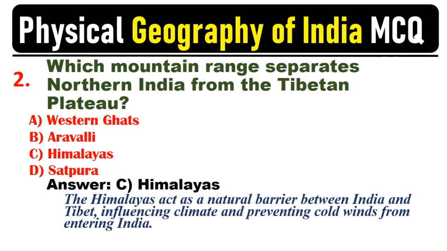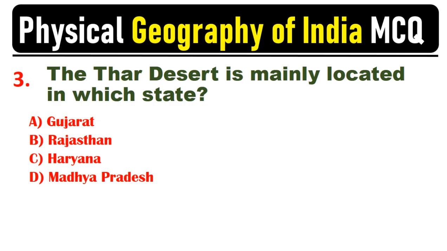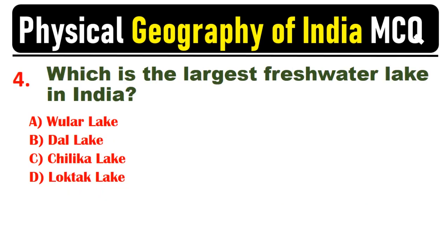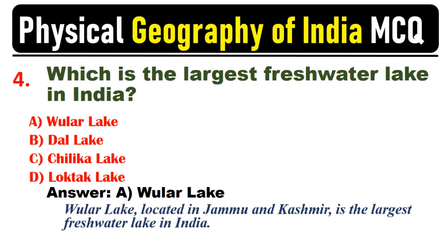from entering India. The Thar Desert is mainly located in which state? Answer: B. Rajasthan. The Thar Desert, also called the Great Indian Desert, is primarily in Rajasthan, covering about 200,000 square km. Which is the largest freshwater lake in India? Answer: A. Wular Lake. Wular Lake, located in Jammu and Kashmir, is the largest freshwater lake in India.